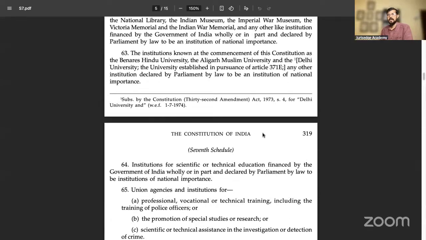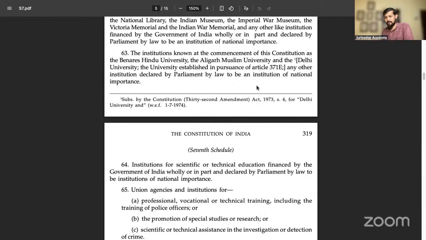Other than Aziz Basha, the respondents are also claiming this very important part. आशीष भाषा में एक चीज तो बोला गया, अब रेस्पोंडेंट और एक चीज क्लेम कर रहे हैं. बोले क्या सर, रेस्पोंडेंट क्या बोल रहे हैं? Respondents are saying that Entry 63 talks about a very interesting matter. What does it talk about? Institutions known at the commencement of this Constitution as Banaras Hindu University, Aligarh Muslim University, Delhi University, universities established pursuant to Article 371E, or any other institution declared by Parliament to be of national importance.